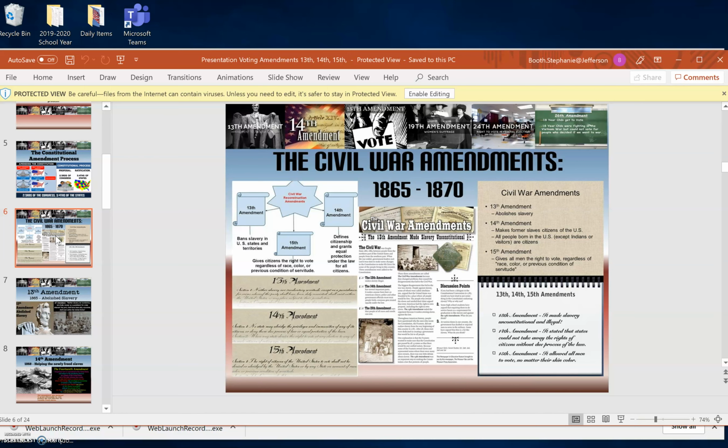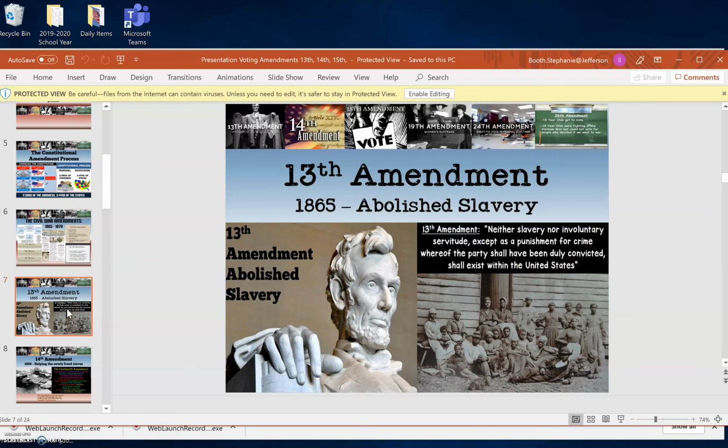There were Civil War amendments. There was stuff added to our Constitution after the Civil War. The Civil War is a war fought in the United States between 1865 and 1870, and it was largely about slavery. Do we want to be a nation that has slavery, or do we want to be a nation that is free and every person is granted equal rights under the Constitution? The 13th Amendment abolished slavery. After the Civil War, the North won the Union, and therefore slavery was abolished and no longer legal.